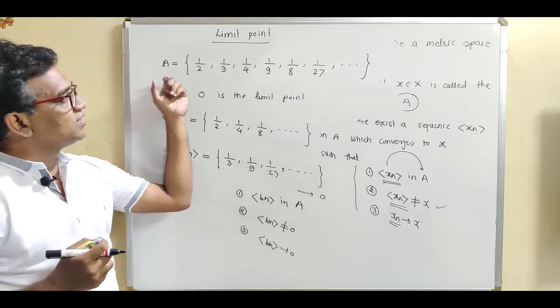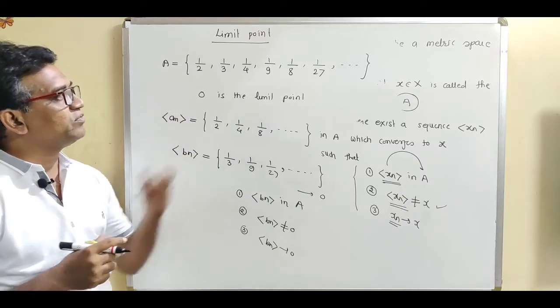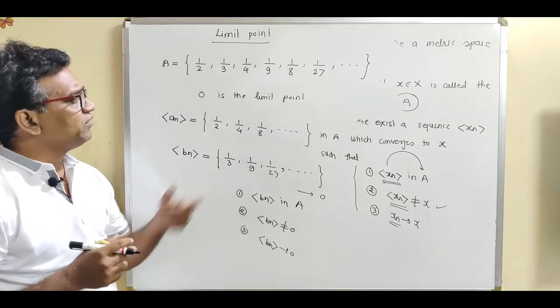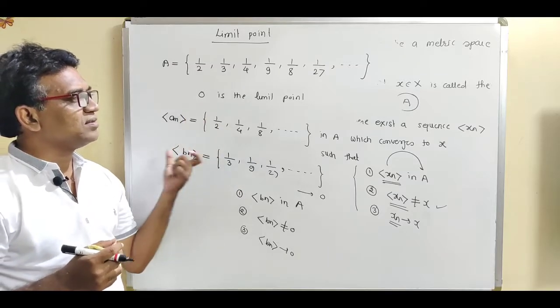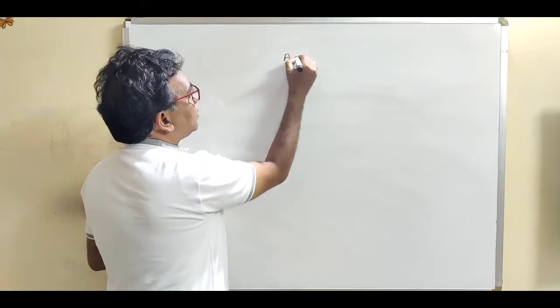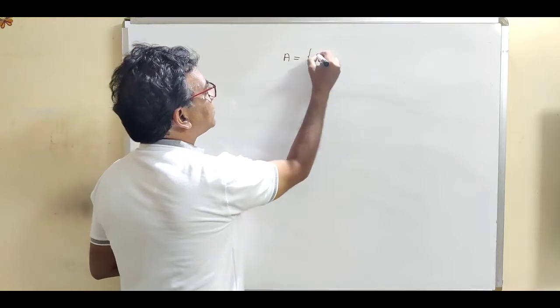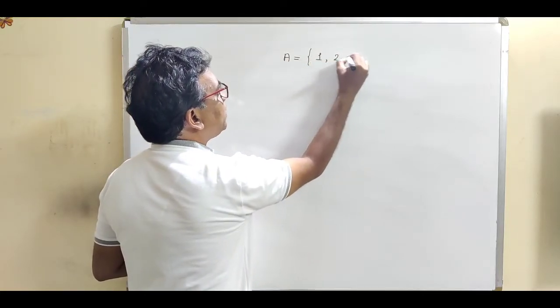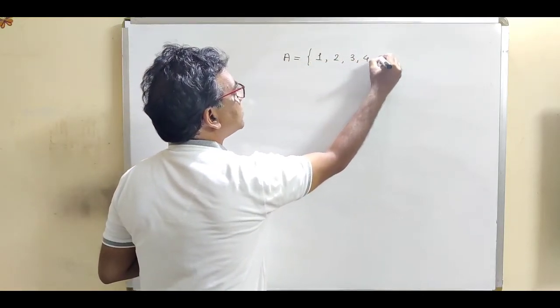So if we consider this example, 1/2, 1/3, 1/4 and so on, then we can easily say that 0 is the limit point. Now this is the next example. Find the limit point for this set.